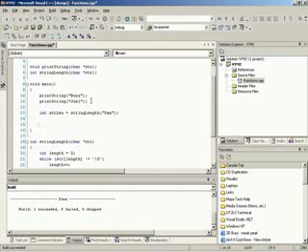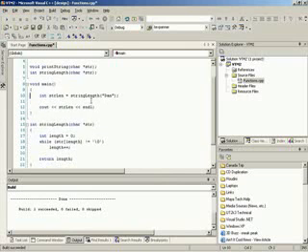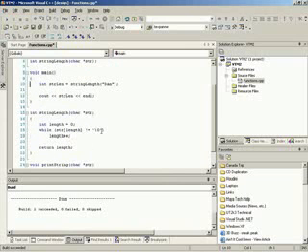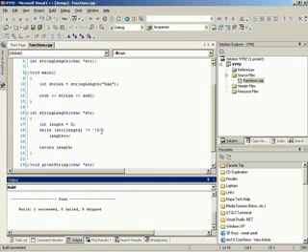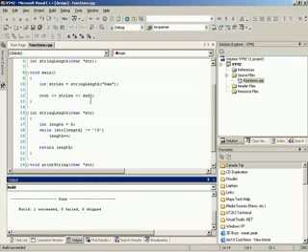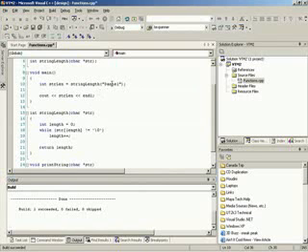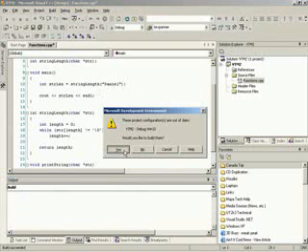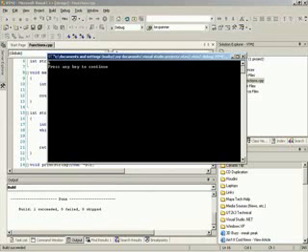Exactly. So we can print this out and say cout, Dan is, let's just print out the string length. Something like that. And let's just remove these two just for now, because we kind of get the idea for those things. So let's compile that. Let's run it. It says 3. If we change this to say Danielle, that should be what? 6. It is now 6.